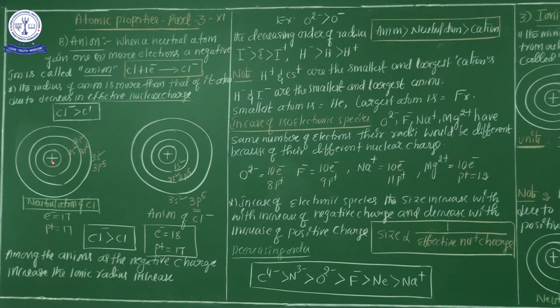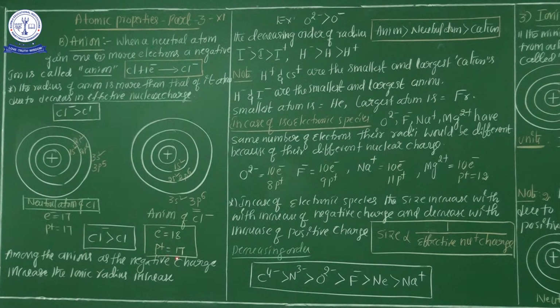But ultimately, out of the neutral atom, cation and anion, which has the least ionic radius? The cation has the least ionic radius. What is the reason? Effective nuclear charge is maximum. And which has the maximum ionic radius? The anion has the maximum ionic radius. What is the reason?